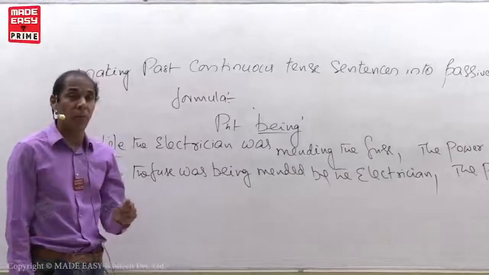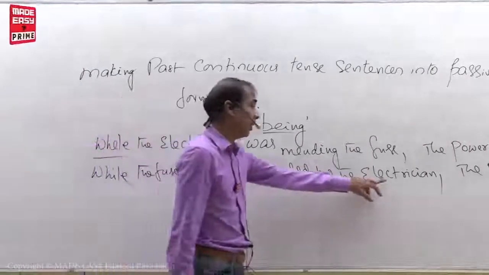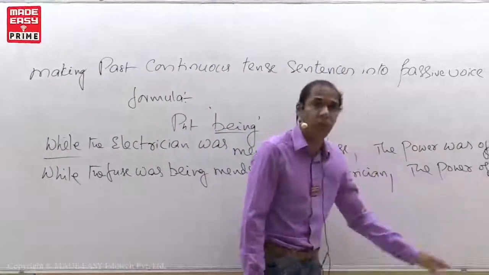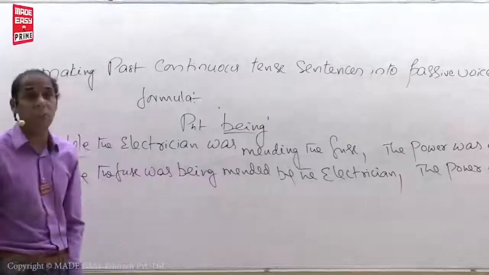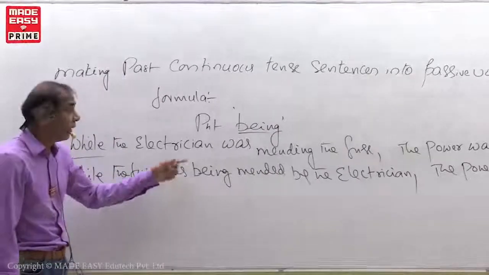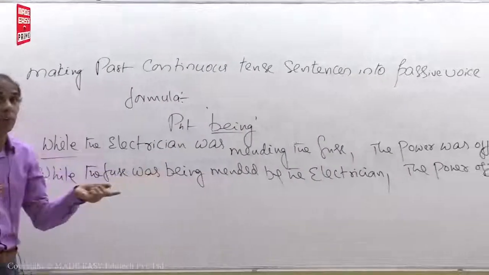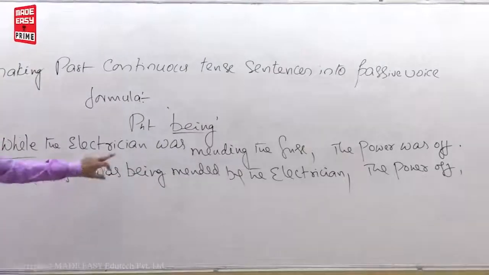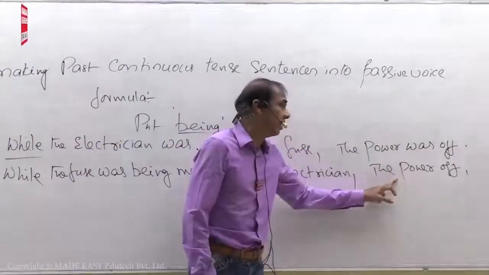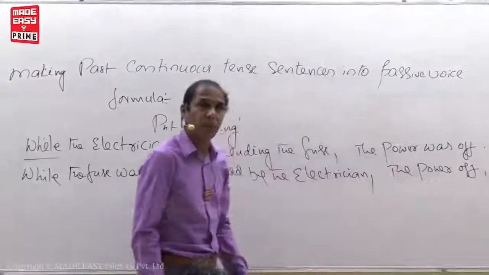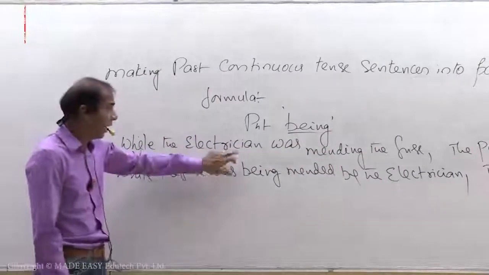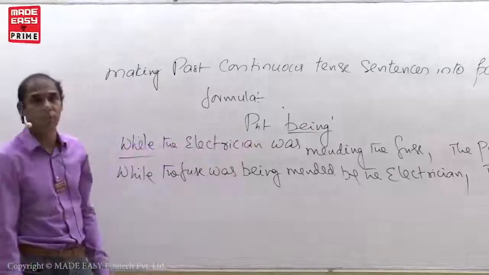I'm sure you may have a doubt here. Sir, after by plus subject, you told us not to write anything. Then why have you written "the power was off" here? My dear students, what we are not supposed to write is in the sentence we are making into passive voice. Consider that sentence. This is a general sentence. In the case of a general sentence like this, we are in no way concerned with it. Identify the main points in the sentence given, not in the general sentence. That's it.